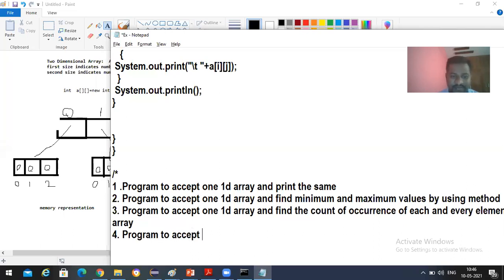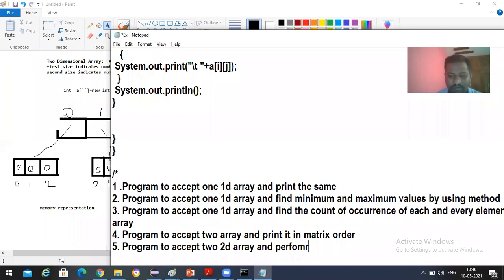Next, a program to accept a two-dimensional array and print it in matrix order. Fifth, a program to accept two 2D arrays and perform matrix addition and subtraction.